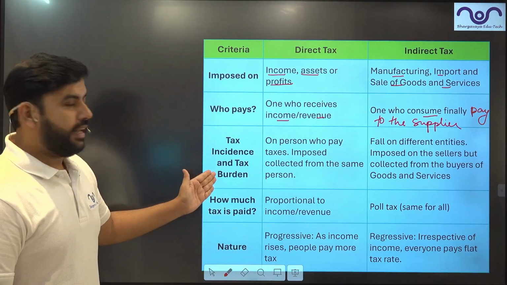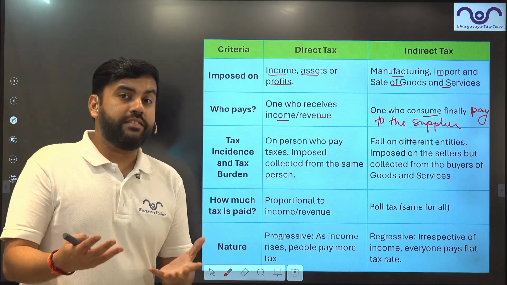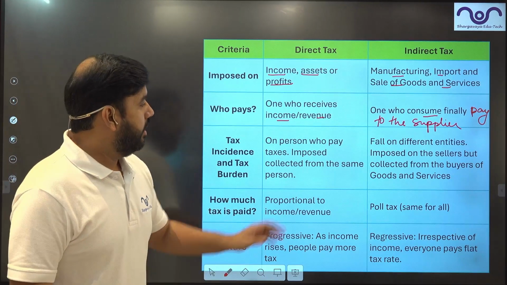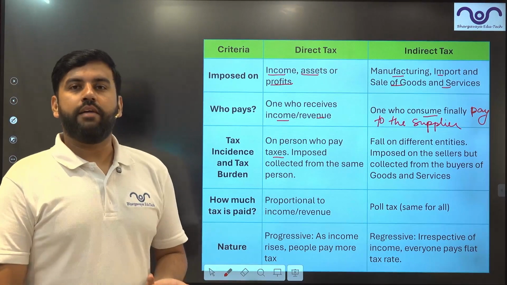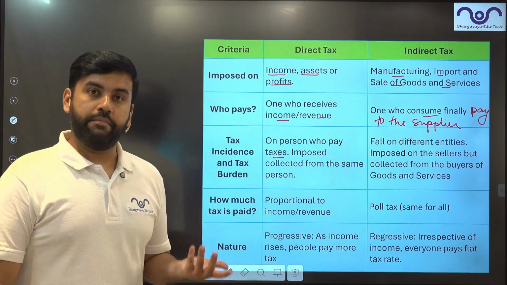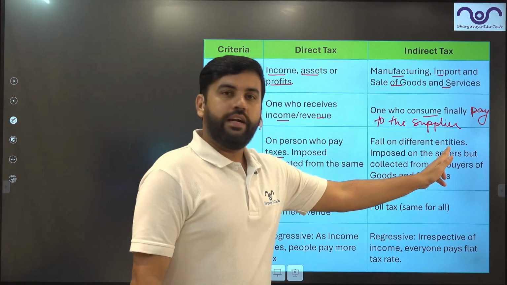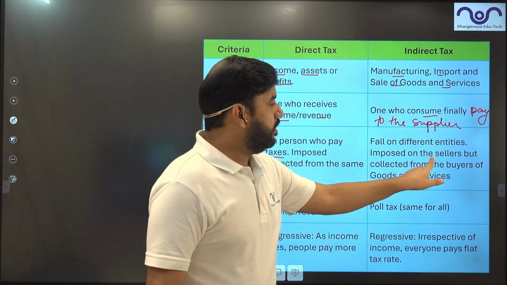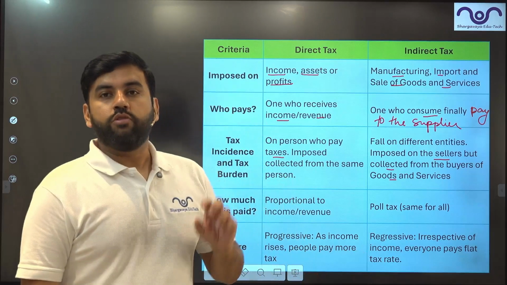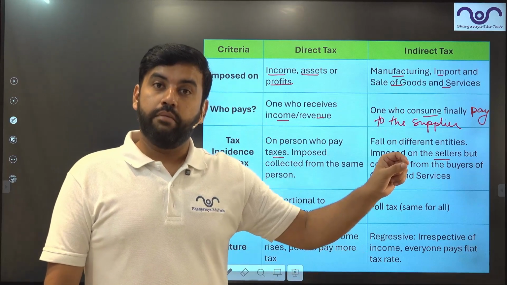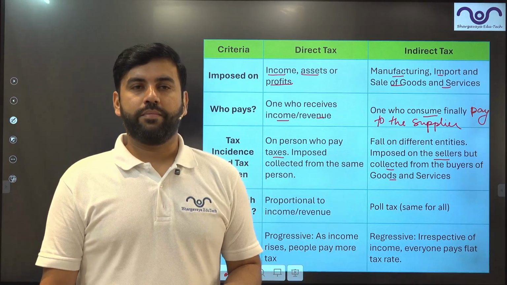Tax incidence and tax burden. Who actually faces the burden of the tax? The one who pays the tax, because obviously if I am paying the income tax, I am facing the burden. It is falling on me and I am paying. Here, it falls on different entities, right? It is imposed on the seller but collected from the buyer, obviously. So incidence falls on the seller, but the burden falls on the buyer.